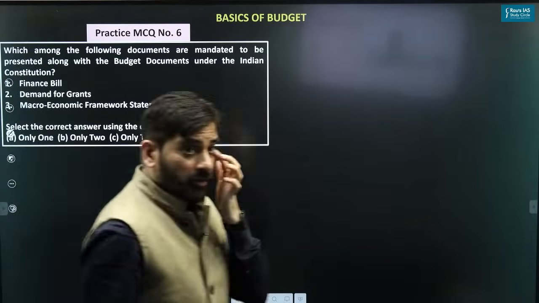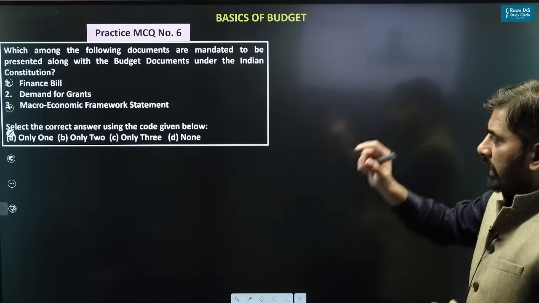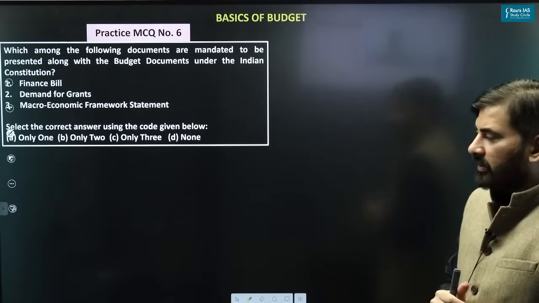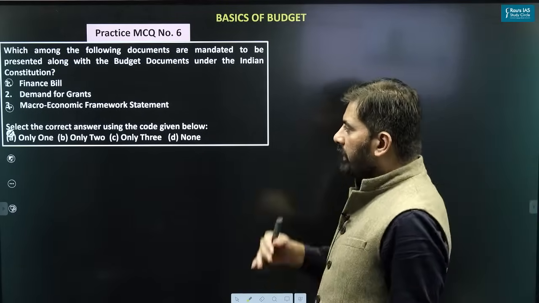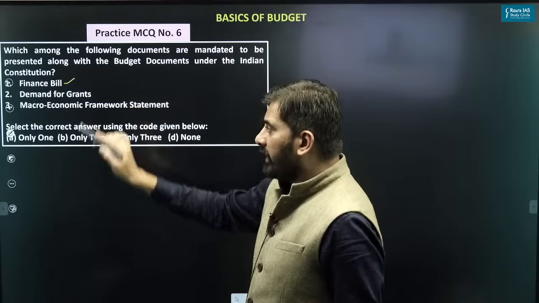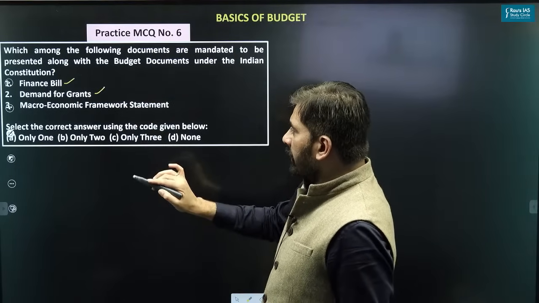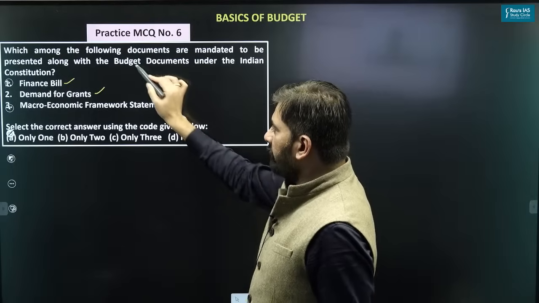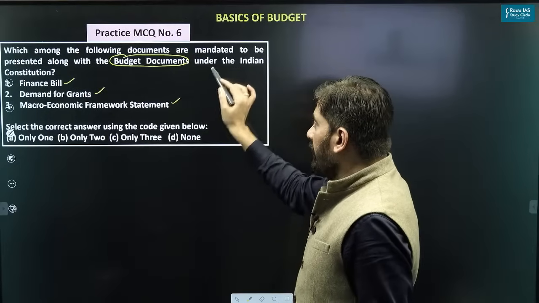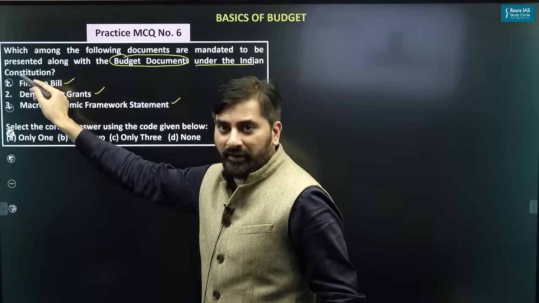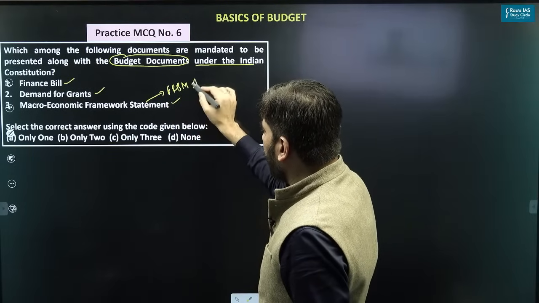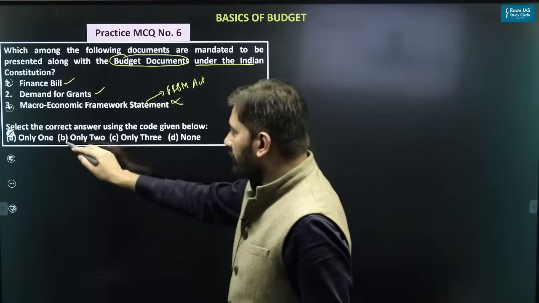Look at this question. Which among the following documents are mandated to be presented along with the budget documents under the Indian Constitution? Finance bill should be presented. We know that. Demand for grant should be presented. Macroeconomic framework statement is also presented with the budget document, which is correct. But it is not presented under the Indian Constitution. This is presented under the FRBM Act. That is why it is incorrect. The right answer is only 2.